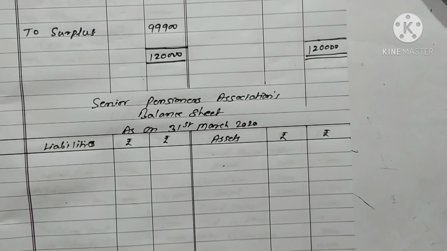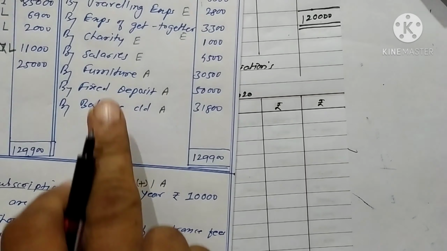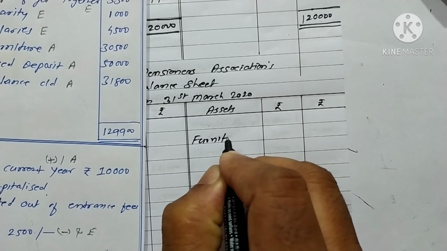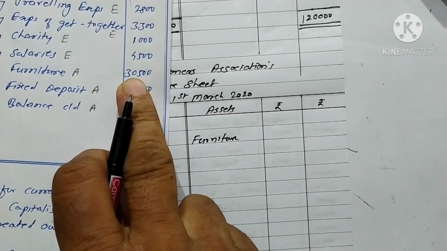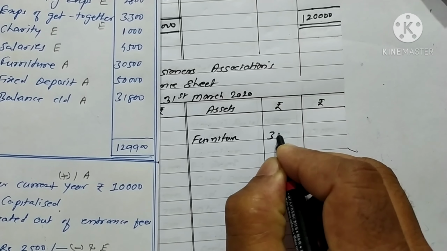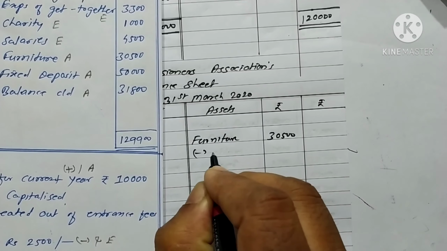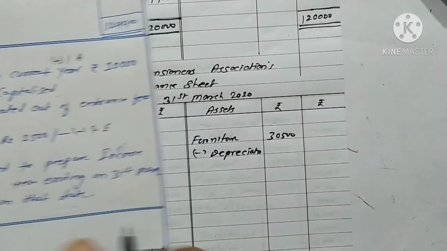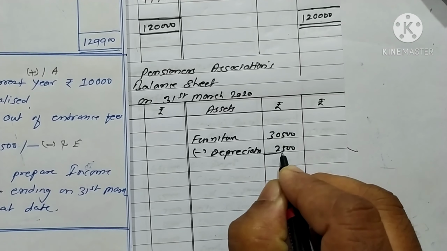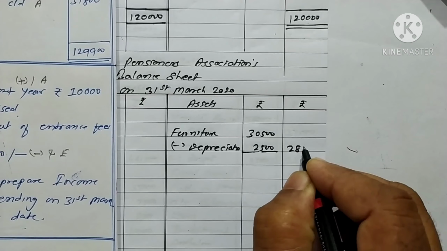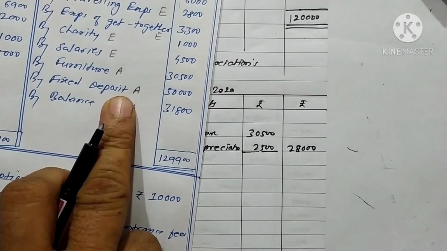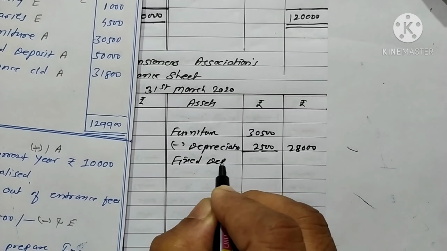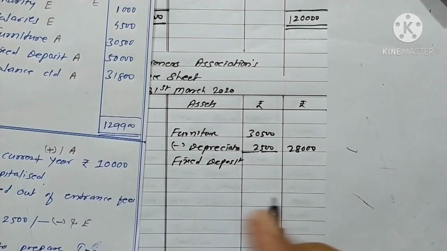First, we try the asset side. First, we find out the assets, A, furniture. Right here it is furniture, rupees 30,500 in our column. We have to depreciate rupees 2,500. Deduction comes rupees 28,000. Next is fixed deposit, rupees 50,000.